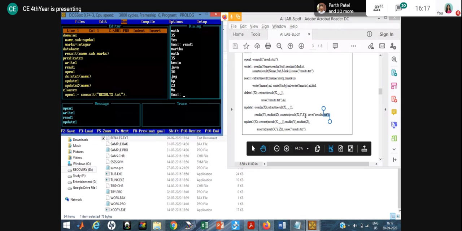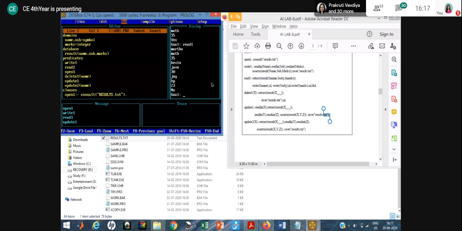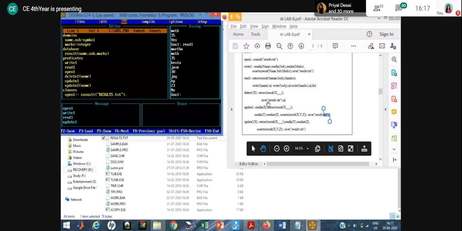So that's why, when you read the data, first Joy and Kevin come, because when you retract the data, Martha is deleted from the working memory, and after that you are taking the other data and then using assert. Because of that, this data is added at the end, and that's why it will show you the result: Joy, Kevin, and Martha. In that way, it will show you the result, everyone.